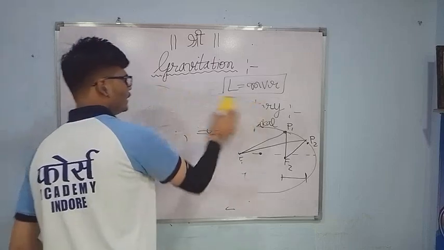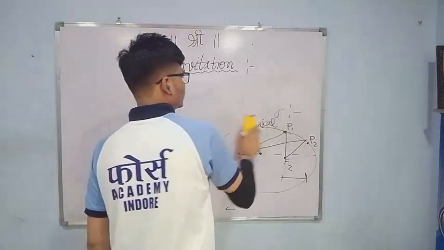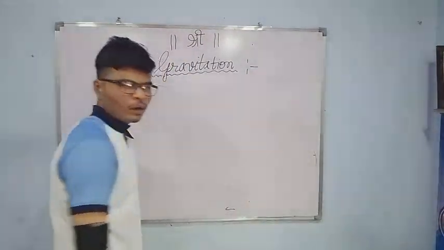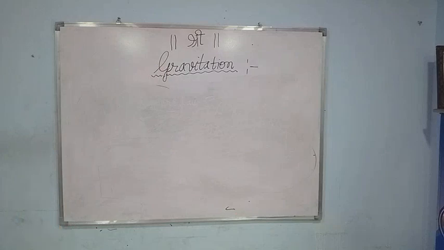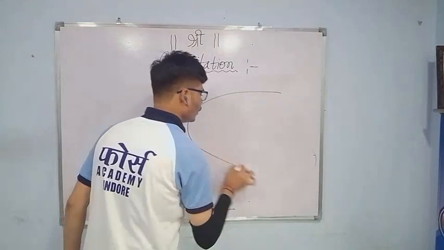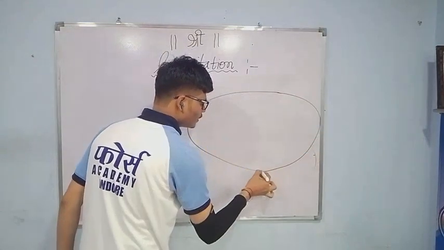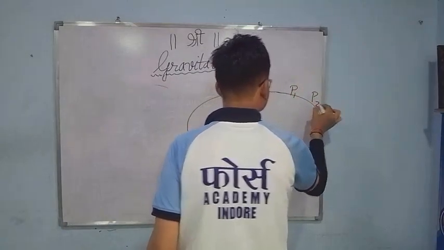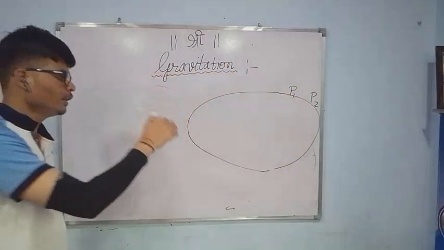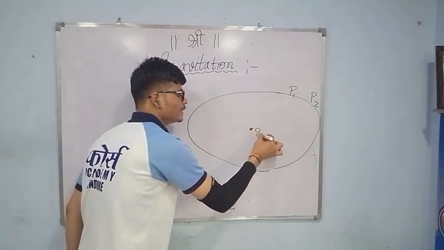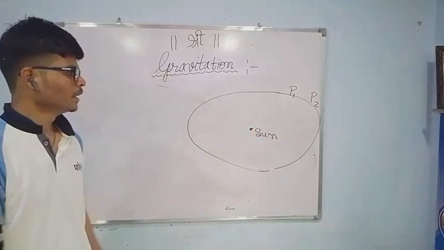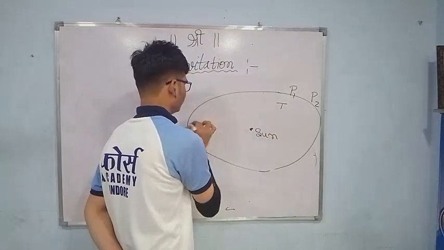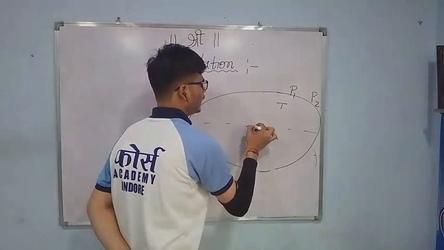The third law of Kepler states that the time period of a planet is T. In an elliptical orbit, planet 1 and planet 2 have their respective time periods of revolution around the center. So this is the sun, the center. They are revolving in an elliptical orbit. How much time will it take? How much time is it taking in this region?